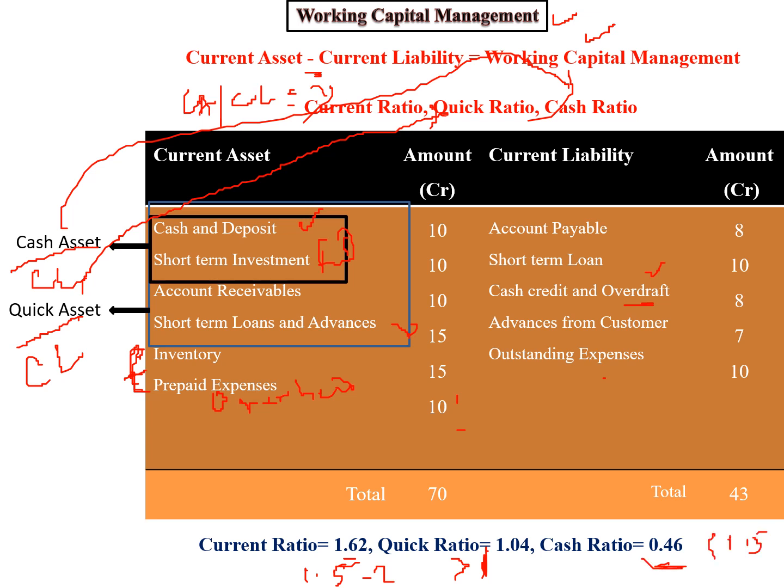Here it is 0.46. It means the cash in hand or the FDs, fixed deposits, in the organization need to be improved or increased. Otherwise, getting cash in a very quick time is very difficult for the organization when taking decisions. When you have prepared your business plan, ultimately you should be very clear about that.